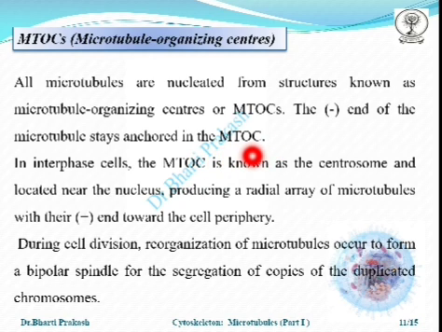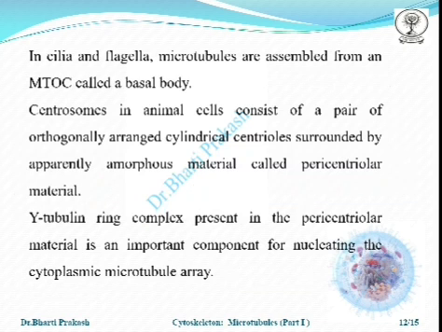In interphase cells, the MTOC is known as the centrosome and it is located near the nucleus, producing a radial array of microtubules with their plus ends towards the cell periphery. At the time of cell division, reorganization of the microtubules takes place to form a bipolar spindle for the segregation of copies of the duplicated chromosomes.